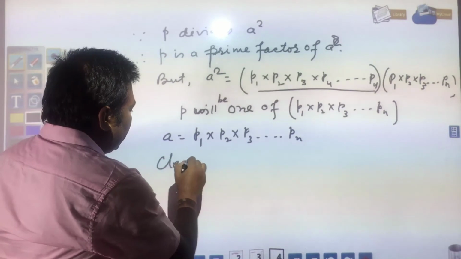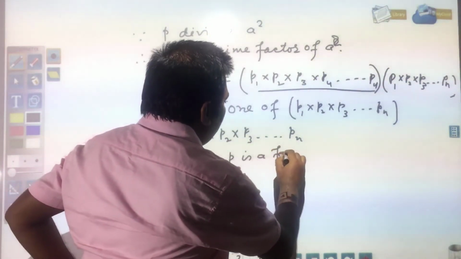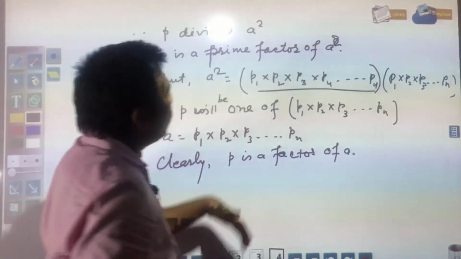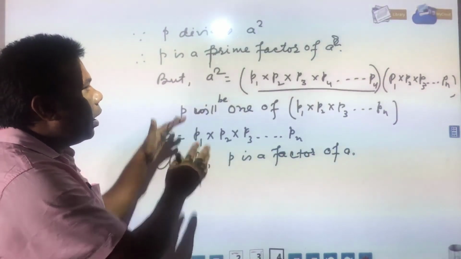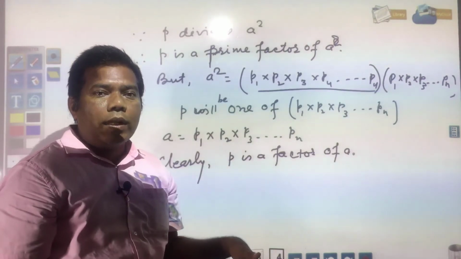Clearly, it can be written that P is a factor of A. So, this I have written for making you understand, but in the book, the proper steps are written in a particular way, and you will write likewise.